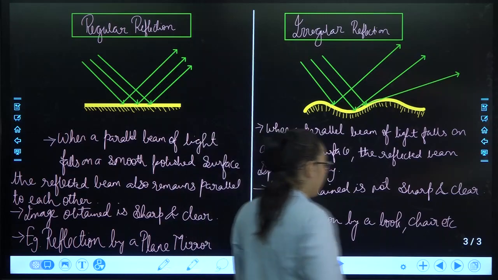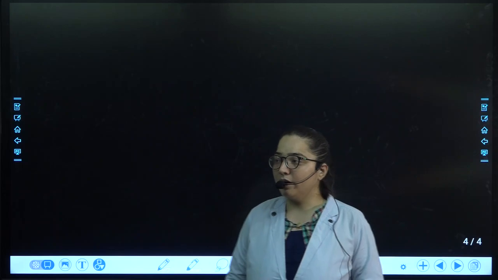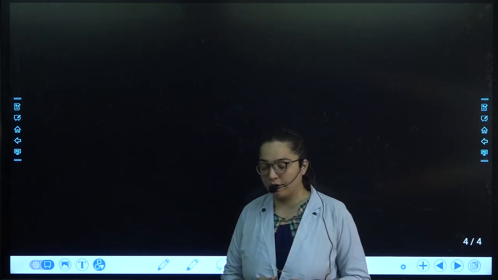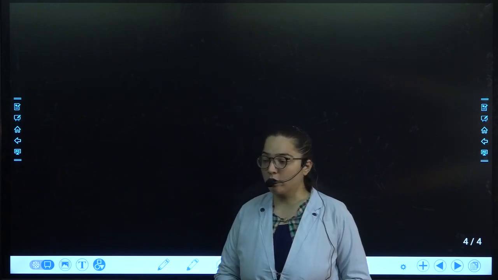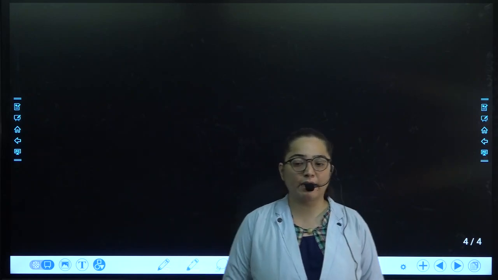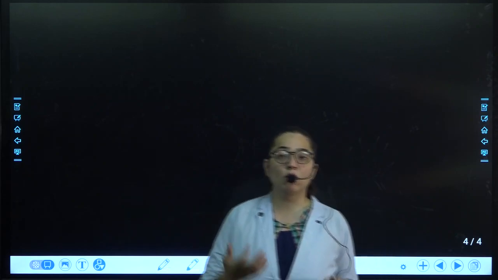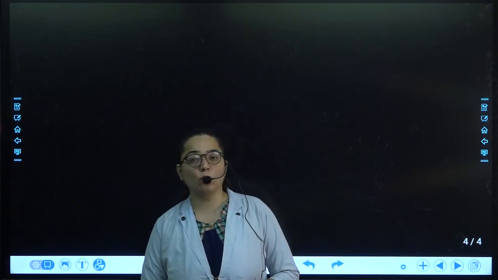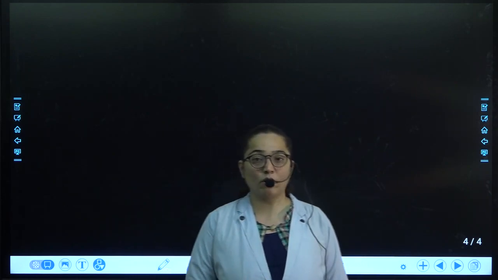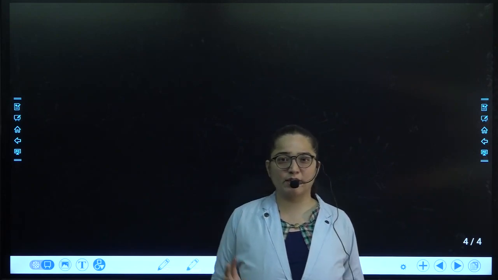The next concept over here is about the types of image. We will be learning only the definitions today. The concept on how which type of image is formed will not be done today, because for that we need to elaborate on all the types of mirrors, because the examples that are given in your book, for that we need to revise on what is the whole of the mirror terminology, and after that only you will be able to understand what is written in that two or three statements.